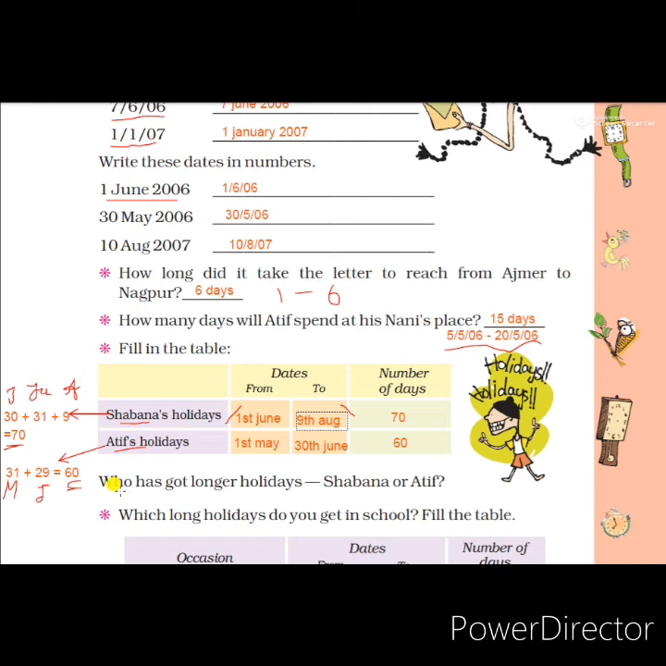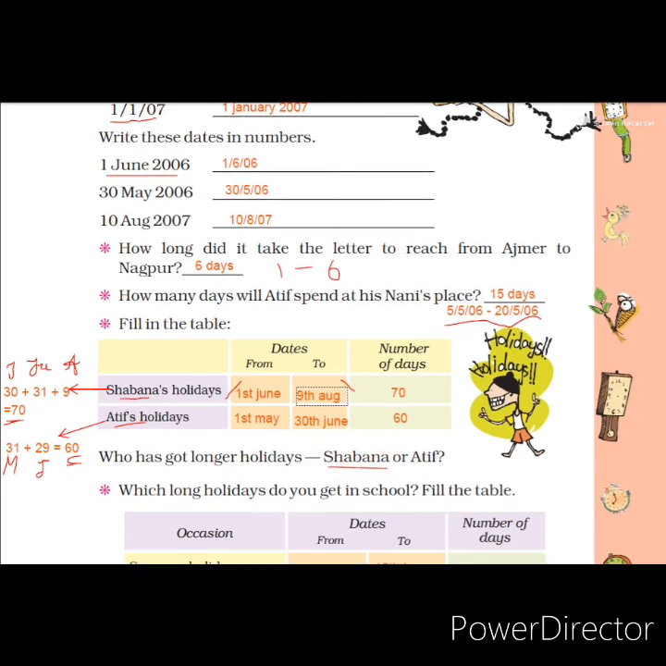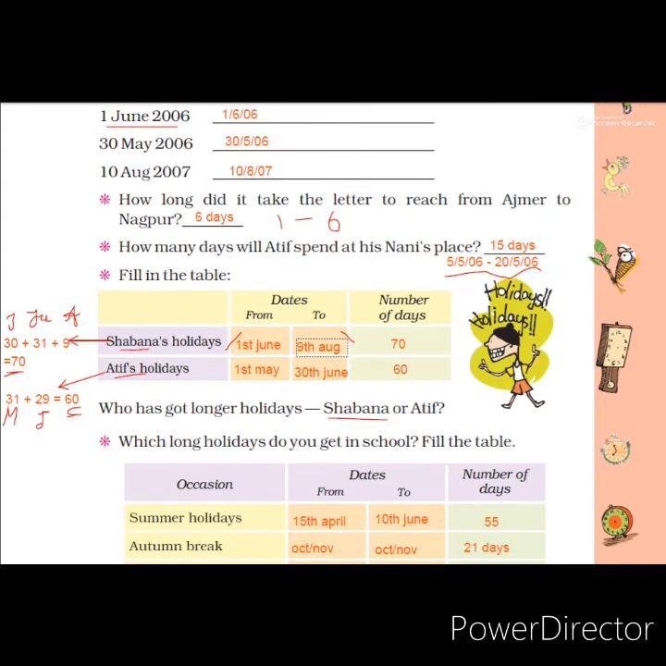Here the question is, who has got longer holidays, Shabana or Atif? Students, Shabana got 70 days, Atif got 60 days. So who got more holidays? Shabana. So you write Shabana got more holidays, or Shabana's holidays are longer.